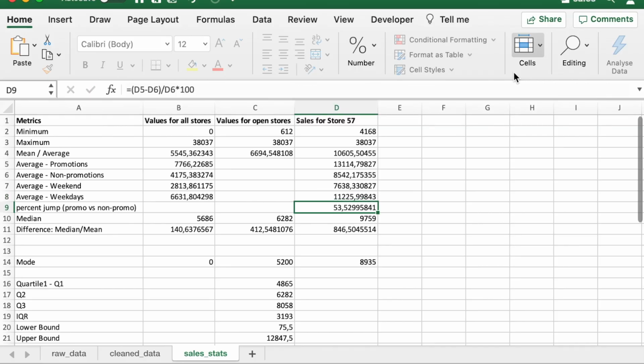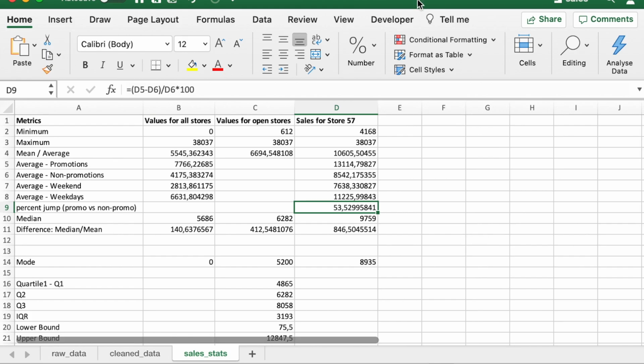less than 6, then we are getting a sales value of 11,225. You can now also calculate a percent jump of weekdays over weekend to see how much raise we are getting, how much jump we are getting during the weekdays compared to weekends. And let's do it over here.